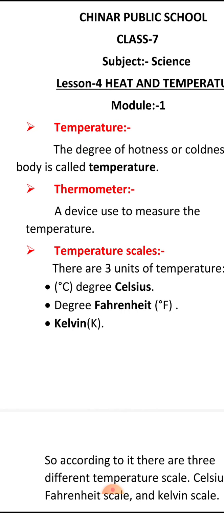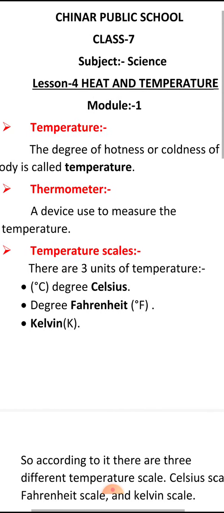There is a weather thermometer. There is a body thermometer. So I'll be showing you also, and we'll be discussing about it. Now there are different types of scales. That means we can know the temperature by degree Celsius or in Fahrenheit or in Kelvin.